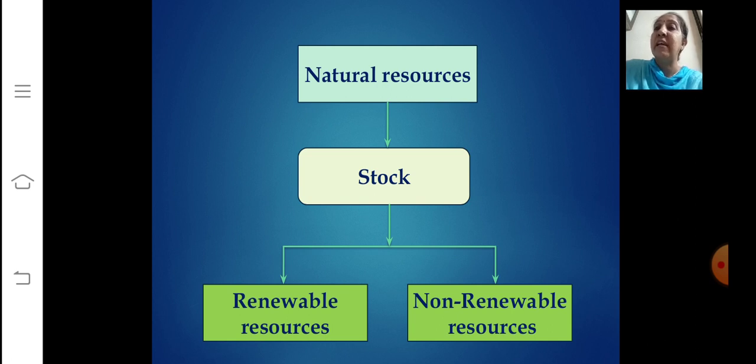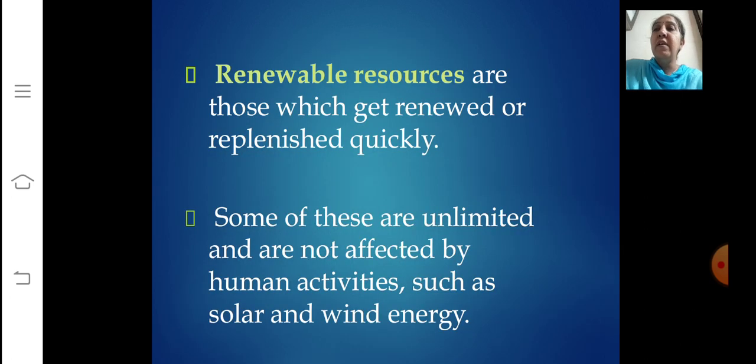Natural resources, again on the basis of stock, can be classified as renewable resources and non-renewable resources. Now let's understand the meaning of renewable resources. Renewable resources are those which get renewed or replenished quickly. Some of these are unlimited and are not affected by human activities, such as solar and wind energy.